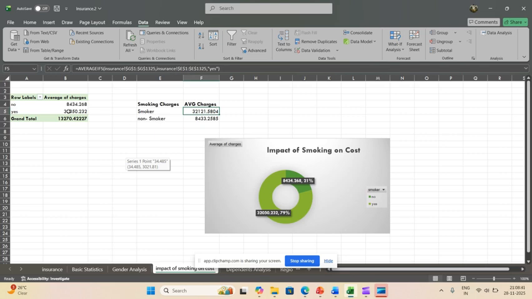I also created a pie chart for analysis purposes. Here we clearly see that smokers are 79% and non-smokers are 21%. So clearly we can say that smokers have an impact on the cost.